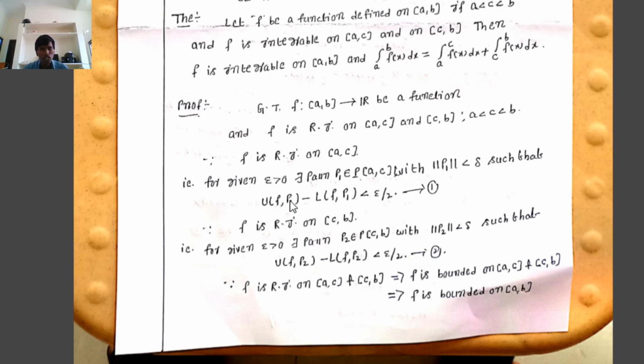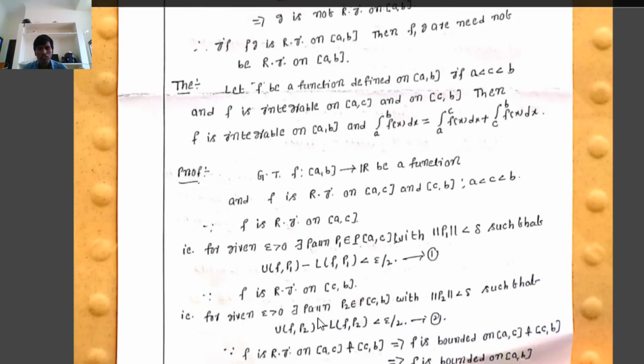Then U(f, P1) minus L(f, P1) is less than epsilon by 2, and U(f, P2) minus L(f, P2) is less than epsilon by 2, because f is Riemann integrable on [a, c] and on [c, b]. Now we have to prove that f is Riemann integrable on [a, b].